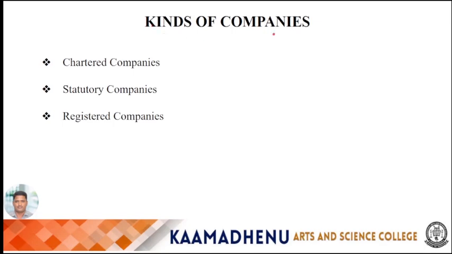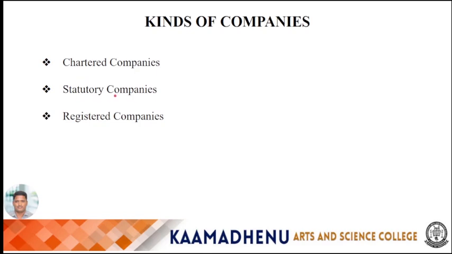So the next one is kinds of companies. From the point of view of incorporation, the companies are of 3 kinds: chartered companies, statutory companies, registered companies. So the first one is chartered companies. Those companies which are incorporated under a special charter by the king or sovereign, such as the East India Company. Such companies are rarely formed nowadays as trading companies. It's called chartered companies.